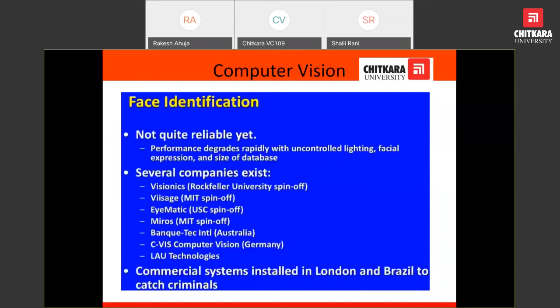The size of the database may need to be large, with uncontrolled light and facial expressions. Although several companies claim successful identification of faces, not only in Brazil and London but also in developed countries like the USA and China, they are using it commercially in their organizations.